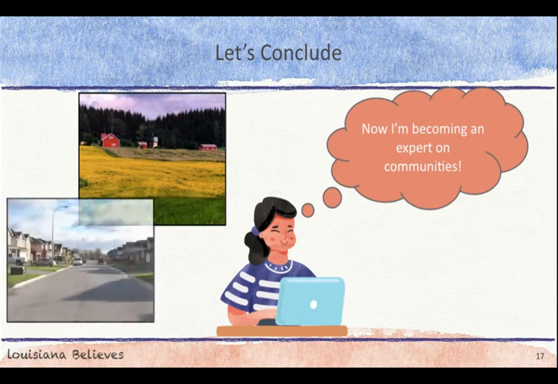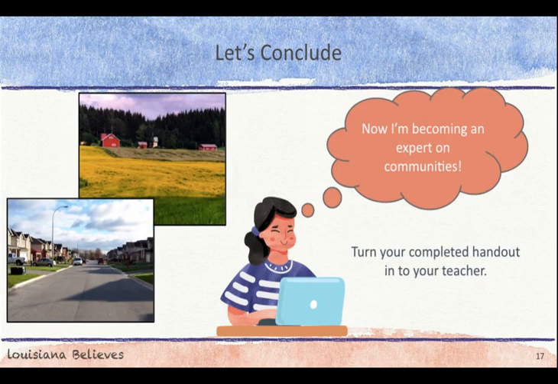Now you are an expert on what makes a community. We learned about communities and how they can have diversity and empathy. As you are reading Because of Winn-Dixie, notice how many people come together in Opal's community. The friends are all a bit different, but they all show empathy to one another, and they all love the dog Winn-Dixie. When you finish this video, be sure to turn in your completed handout to your teacher.